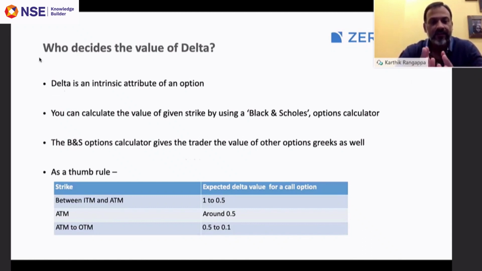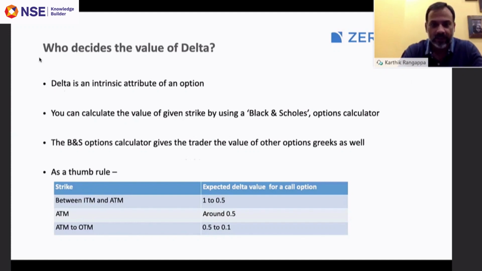If the option is between in the money and at the money, the delta is likely to be anywhere between 1 and 0.5. At the money options always have a delta of around 0.5. At the money to out of the money options, the delta value is expected to be between 0.5 and 0.1. So in the money options have high delta value, out of the money options have low delta value.